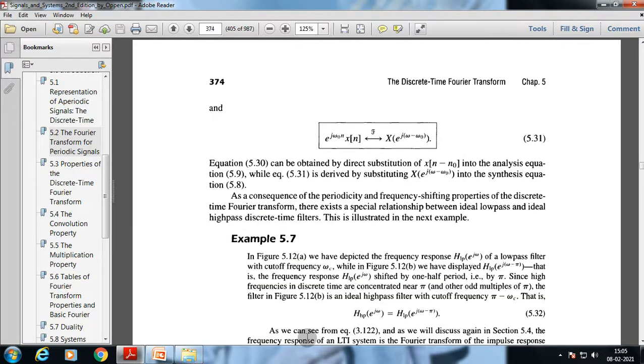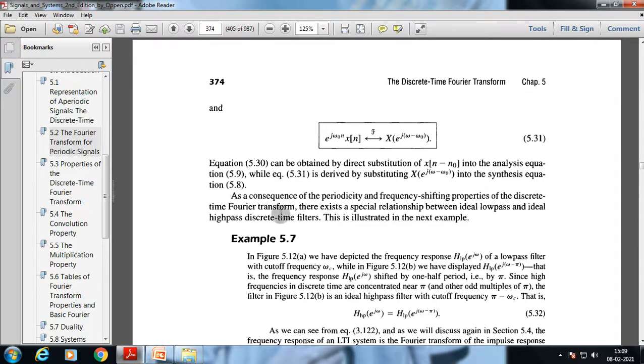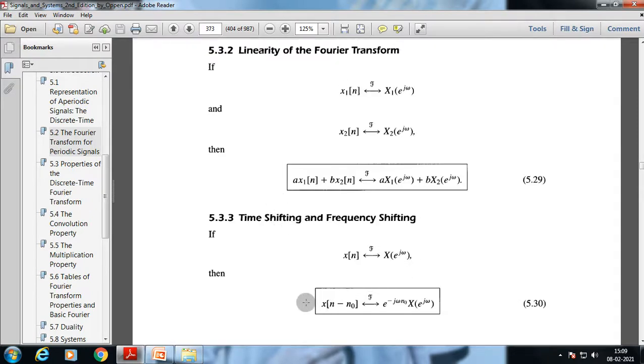So next, time shifting and frequency shifting. As we have discussed the linearity property, let's go to the next property here, which is time shifting and frequency shifting. In case of time shifting,